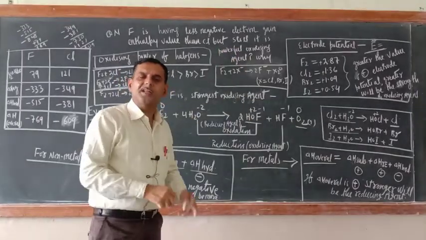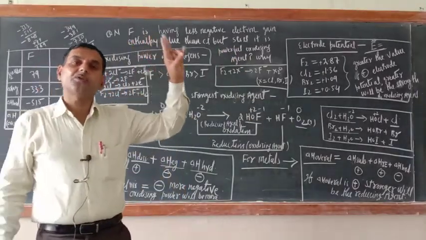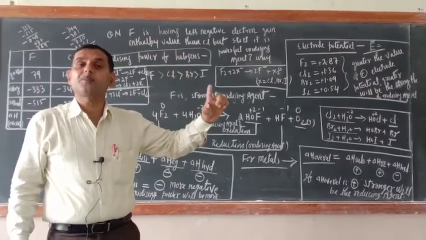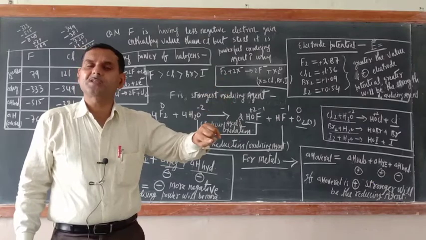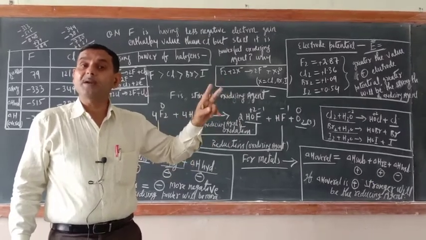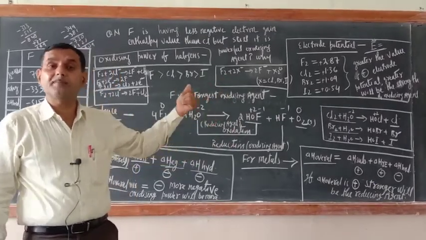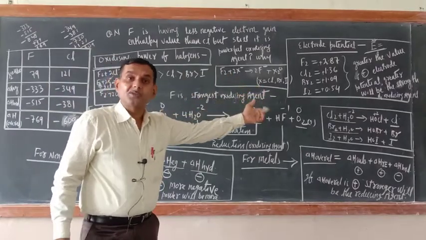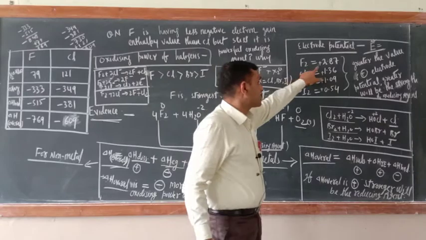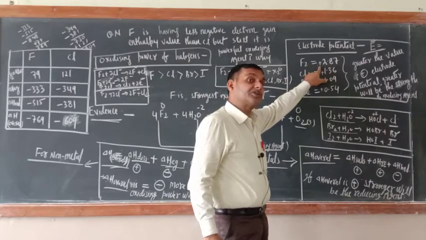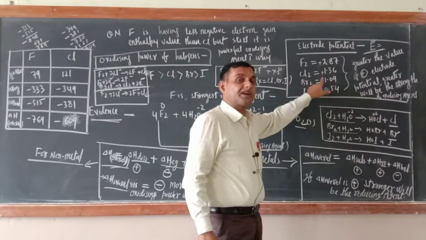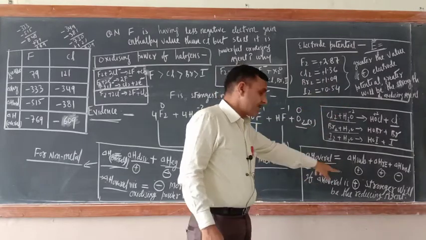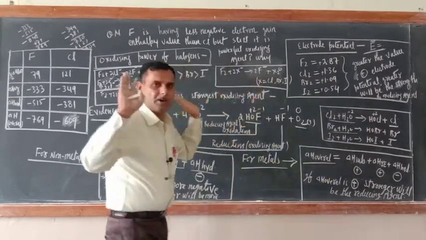This is the only reason why in electrochemical series or activity series, metals' electrode potential is written with negative sign, while non-metal electrode potential is written with the positive sign. So if electrode potential is positive, it means their delta H overall is negative. If electrode potential is negative, it means their delta H overall is positive. I hope that you have got this one.